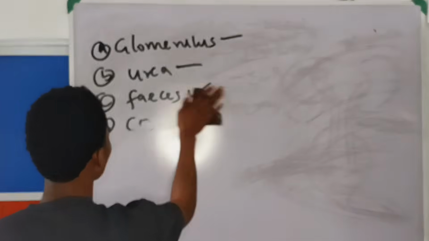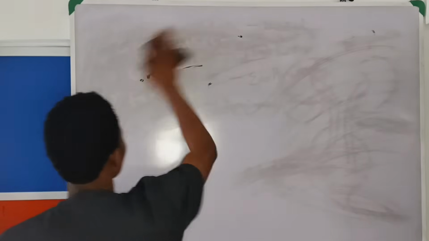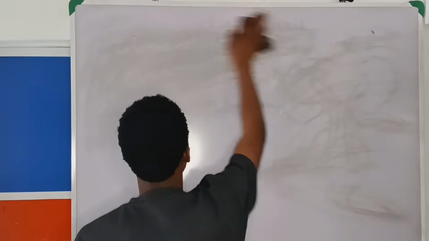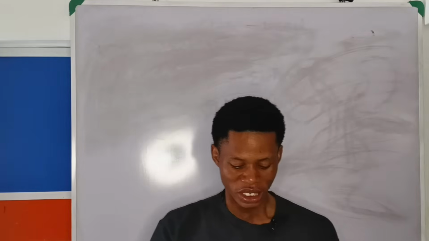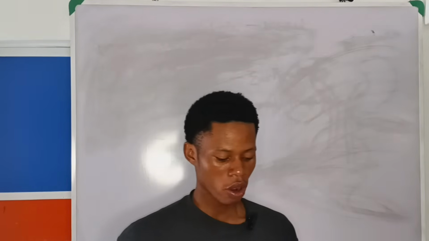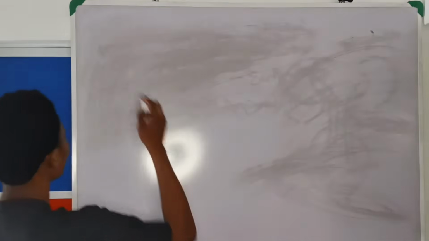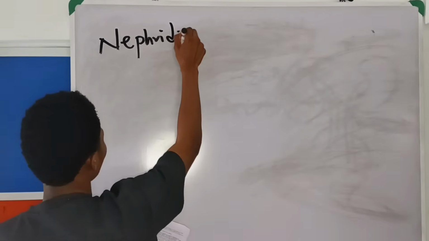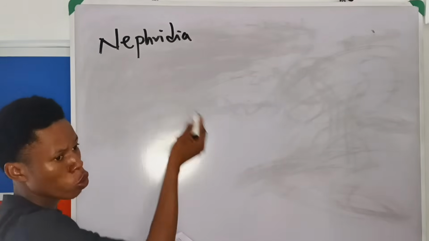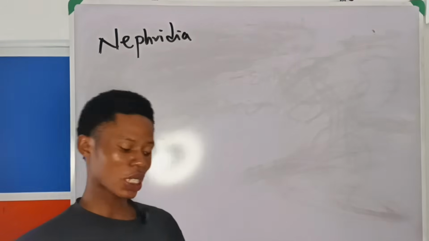Hope you are learning something new. Take note of all these things though, because you see them. Next question. The nephridia in the earthworm form part of the dash. The nephridia, I've mentioned it before. Nephridia is plural; if you see nephridium, it's singular.